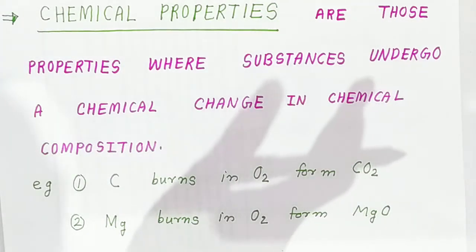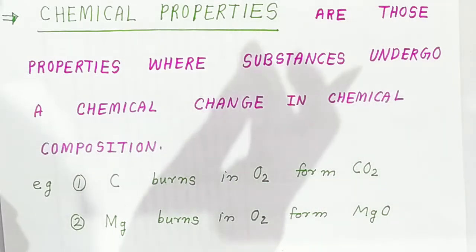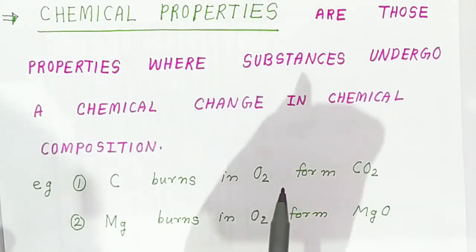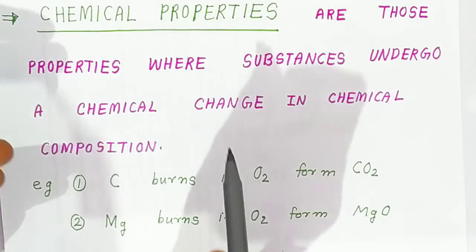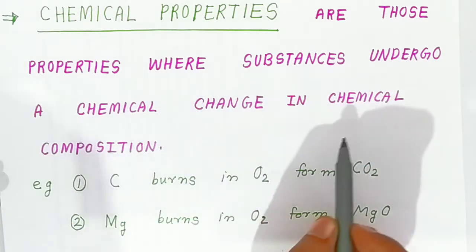Here students we are going to see part 3, some basic concepts of chemistry. So far we have seen the physical properties. Now in this video we are going to see the chemical properties. First of all students, in examinations sometimes they ask what are chemical properties. Those are the properties where the substance undergoes a change in its chemical composition.